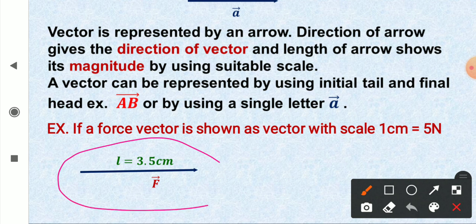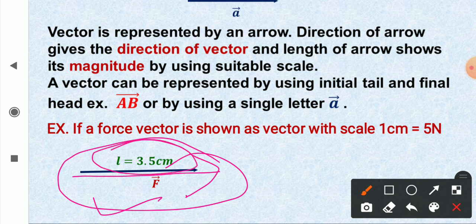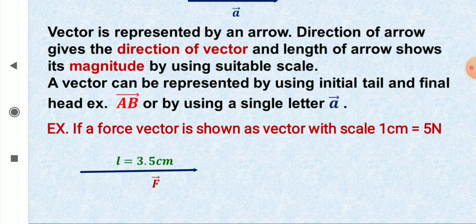I have shown a force vector. The direction of force is this one, and the length of this vector is 3.5 centimeter, and the scale is 1 centimeter equal to 5 Newton.